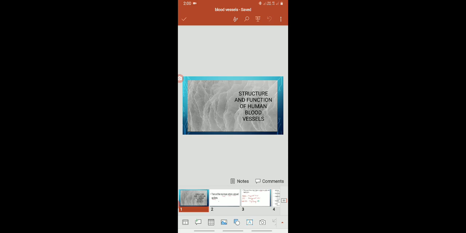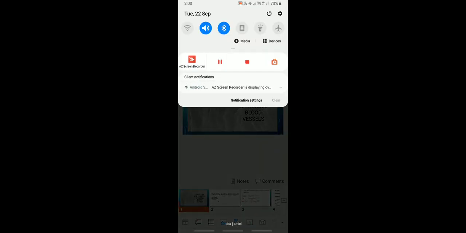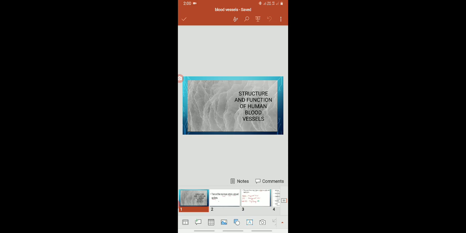The branch of biology which deals with the study of blood vessels is called angiology. The question may be asked: what is angiology? You have to know that well. Angiology means the branch of biology which deals with the study of blood vessels. Now what are these blood vessels? These are hollow tubular vessels or pipe-like structures which circulate the blood throughout the body. These are called blood vessels.